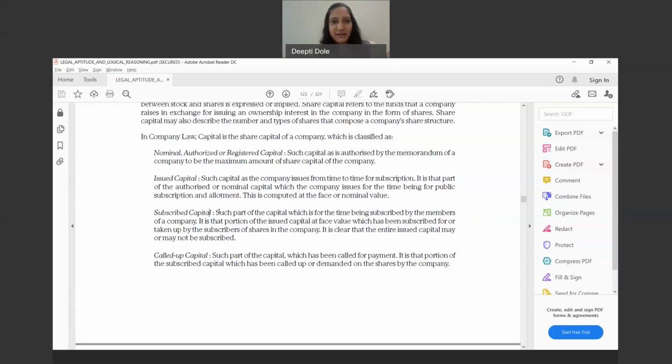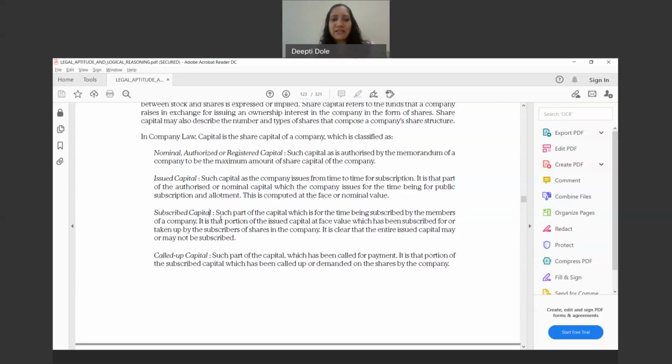So the company issued 100, but they subscribed for 200, right? Or if the company issued 100, the subscription received was only 80. So that is undersubscribed. So that part of the capital which is being subscribed by the members of the company is that portion of the issued capital at the face value which has been subscribed for and taken up by the subscribers of shares in the company. Then what is called up capital?